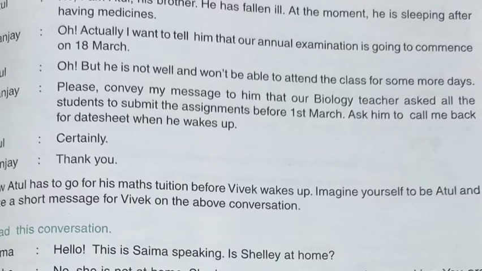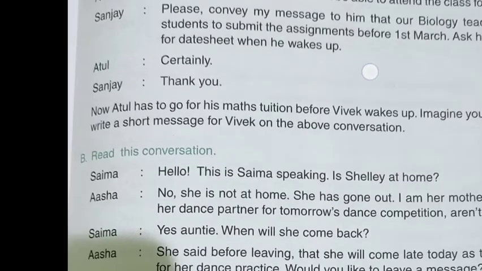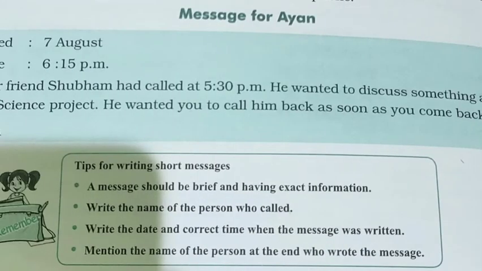You have to imagine yourself to be Atul and write a short message for Vivek on the above conversation. Like the example was there on the previous page, similarly you have to frame a message. First of all, you will write the date, then time, then a short message, then the name of you who is writing the message, and never forget to mention the name of who has given the message in your message.